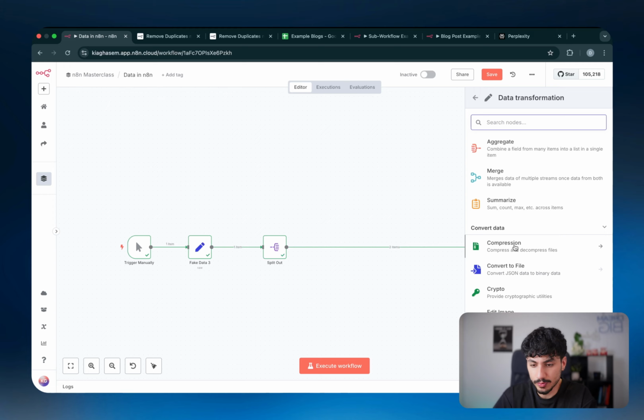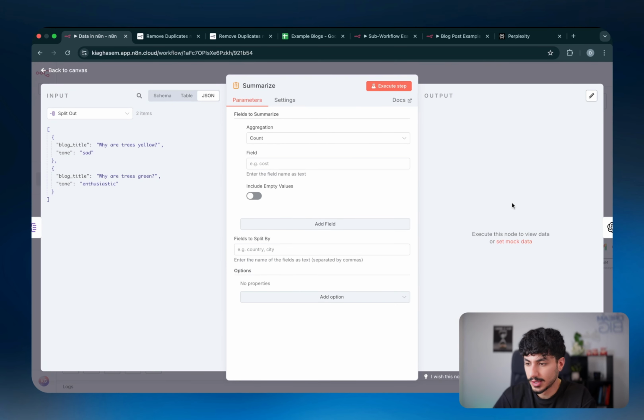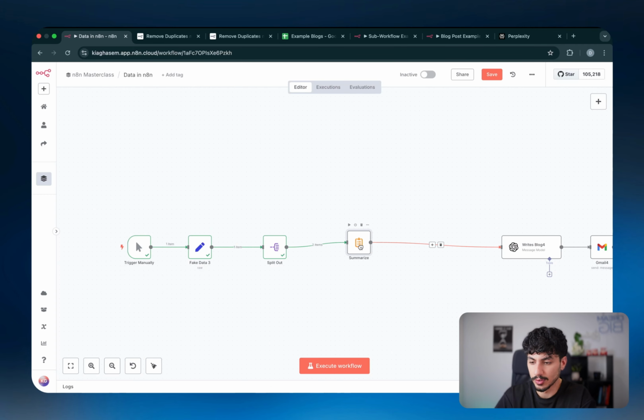Now, the next node that's super important is the summarize node. The summarize node lets you do a couple of things. And the whole idea of it is to also just work with multiple items. So it will perform functions on multiple items that come in.